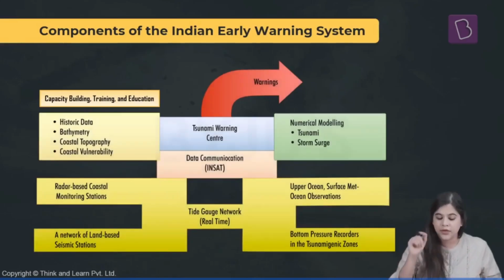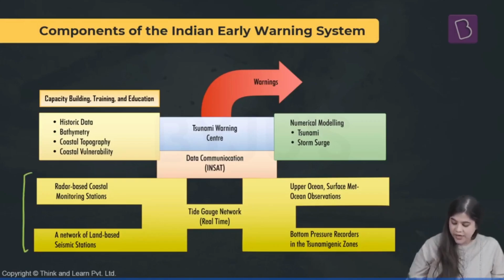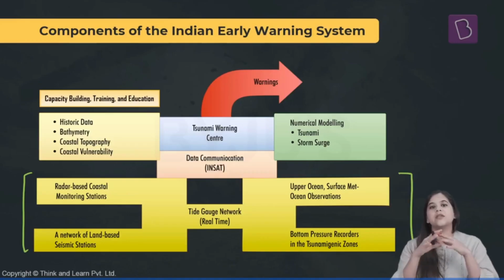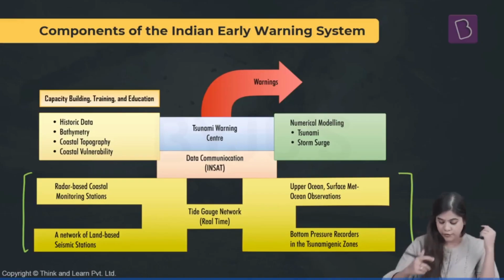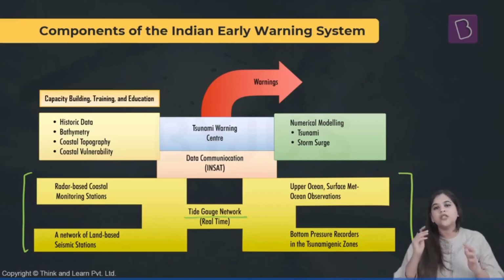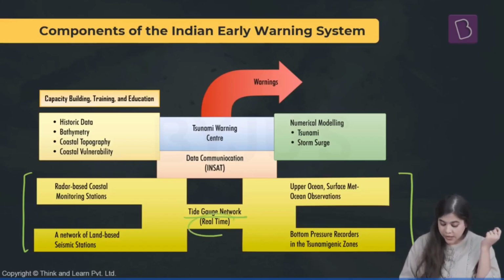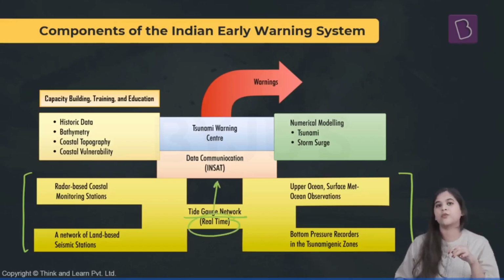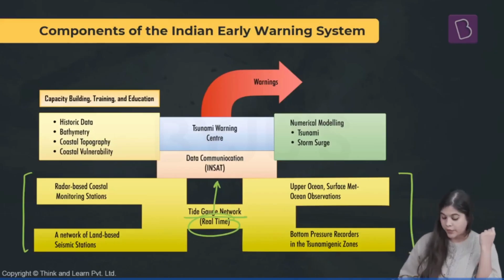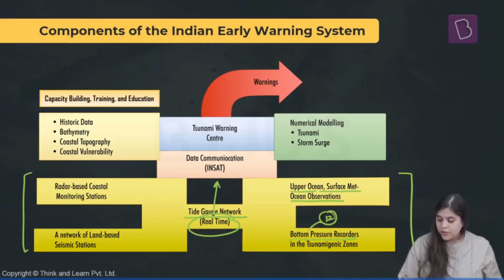Now, what are the various components of the Indian early warning system? So we have the various detectors that are present either on the surface of the ocean or under the surface of the ocean. We have various tide gauge networks that work in real time. They provide real-time information to the tsunami warning system. We have the Upper Ocean Surface Meteorological and Oceanic Observation Centers. We have 12 bottom pressure recorders in the tsunamigenic zones.